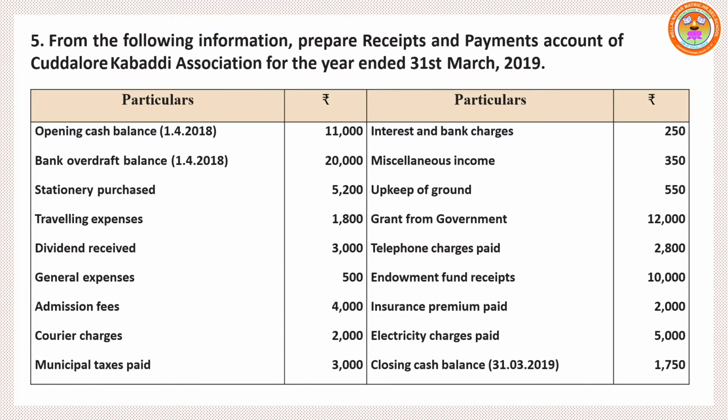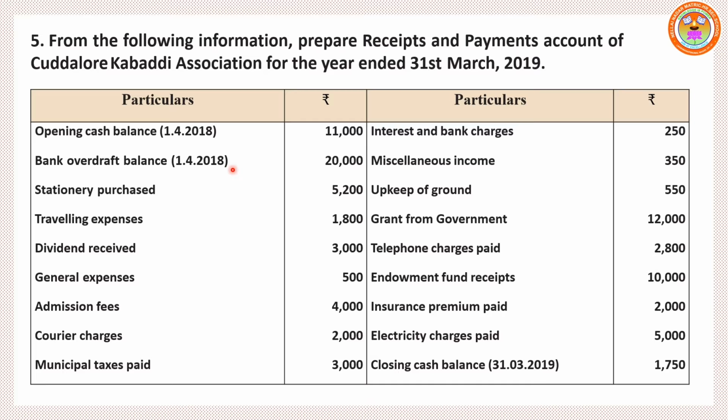Sum number 5. From the following information, prepare receipts and payments account of Kudalur Kabaddi Association for the year ended 31st March 2019. Look at the particulars column. Opening cash balance 11,000. Bank overdraft balance. So cash balance shows favorable, whereas bank balance shows unfavorable. So we have to write balance brought down for cash balance on the receipt side, and balance brought down for bank balance on the credit side. Since it is unfavorable, we have to show it under payment side.